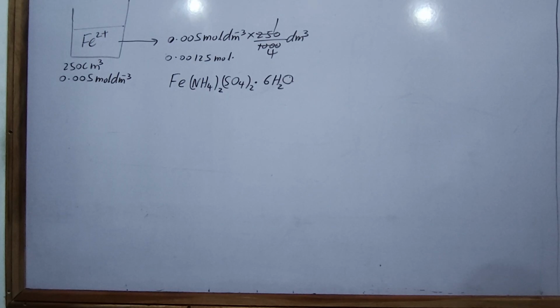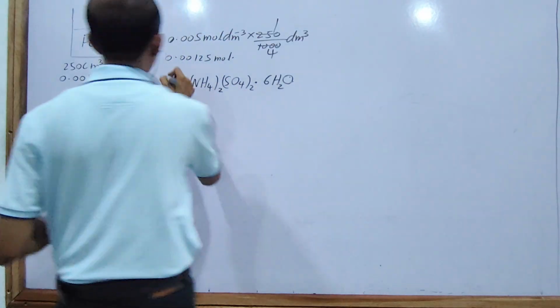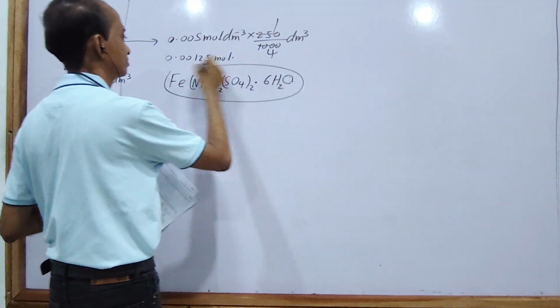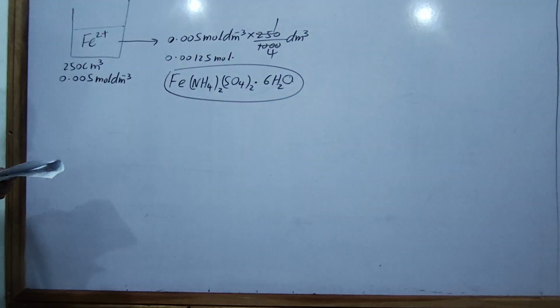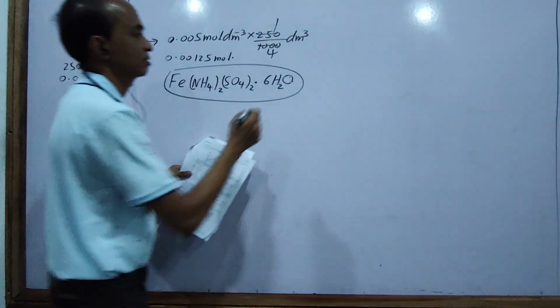Now you can calculate the required mass of that compound. The bottle contains 80% of that in mass.